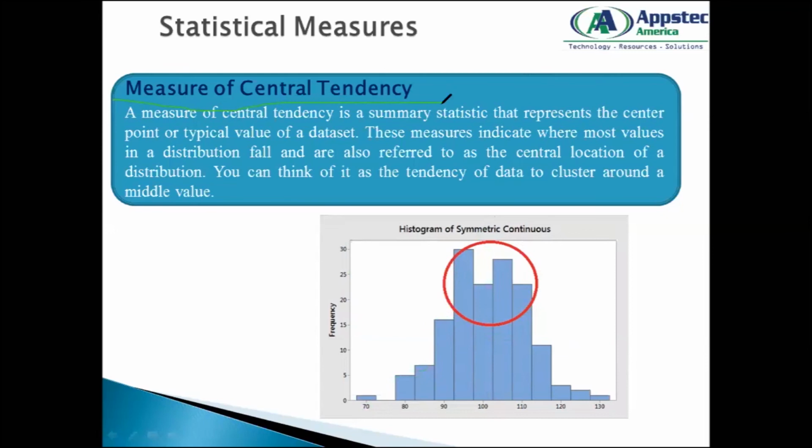Now, what are the various types of measurement of central tendency? This we will talk about in tomorrow's session, but I'll give you a hint. There are three things: one is called mean, another called median, and another called mode, M-O-D. We'll see what these are individually in tomorrow's session.